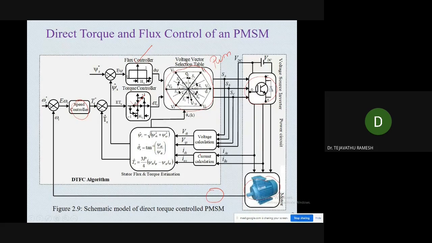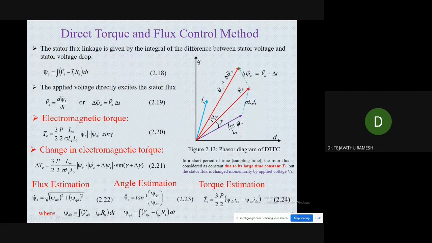At the same time, I said some papers say that we don't require any coordinate transformations like Clark and Park transformation, but here we need one Clark transformation. And this psi s is estimated, and the theta is estimated, and T is estimated by using these simple formulas. So how the direct torque and flux control method is implemented, and what is the advantage of that one, we will see here.